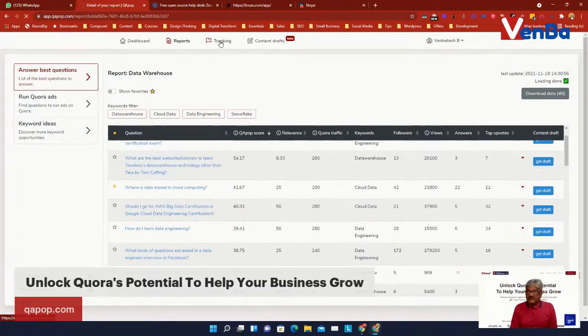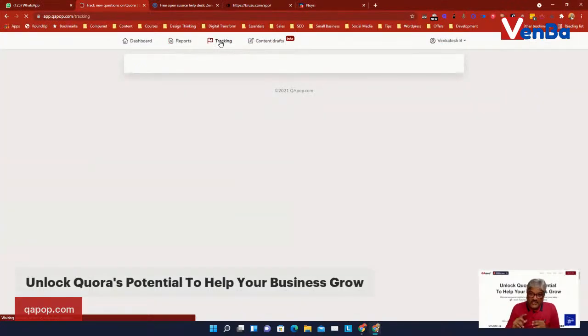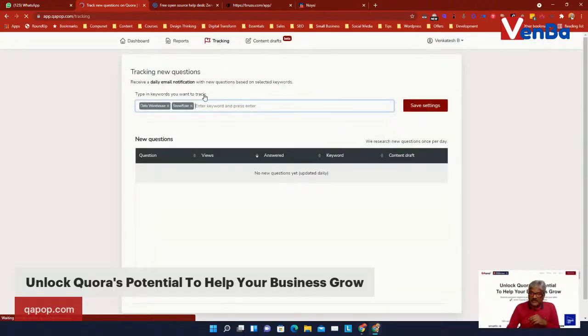And the other one is tracking, and you can track the number of questions that are coming up on Quora. Unfortunately, mine is, as I told you, a B2B related thing. The question that I'm tracking is Snowflake and data warehouse. There's not much question that comes up on this, but the moment it comes, I would like to be the first person to answer any question.